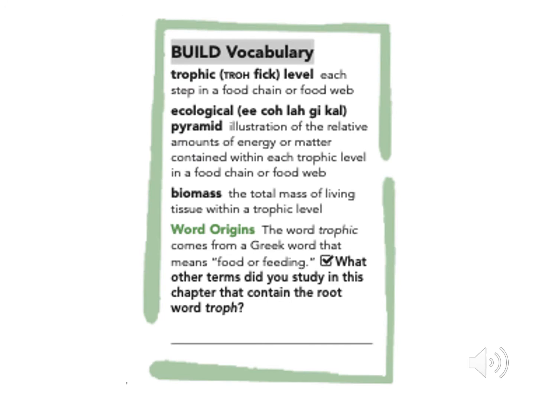Some of the new vocabulary words that we're going to cover are trophic level. A trophic level is each step in a food chain or food web. As in previous slides, this would be where we refer to the primary consumer, then the secondary consumer, and the primary producer. An ecological pyramid is an illustration of the relative amounts of energy or matter contained within each trophic level in a food chain or food web. Biomass is the total mass of living tissue within a trophic level.